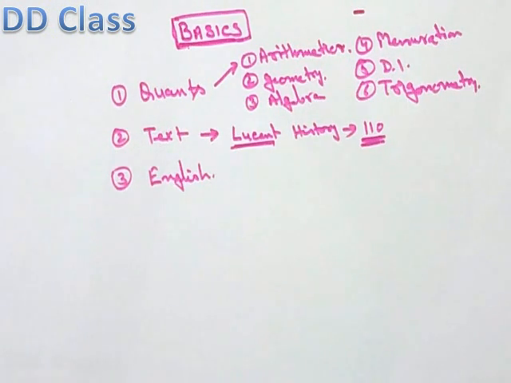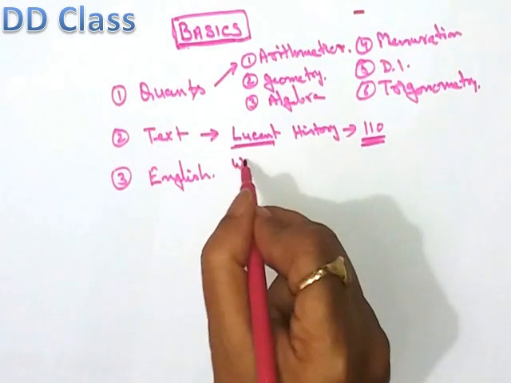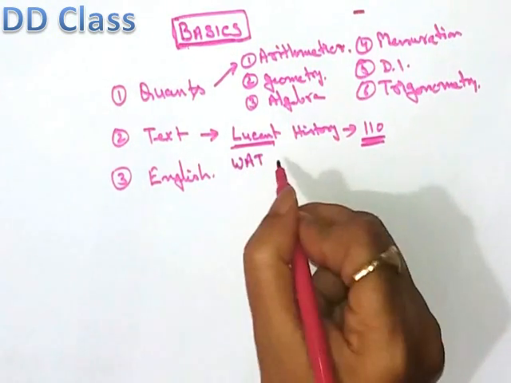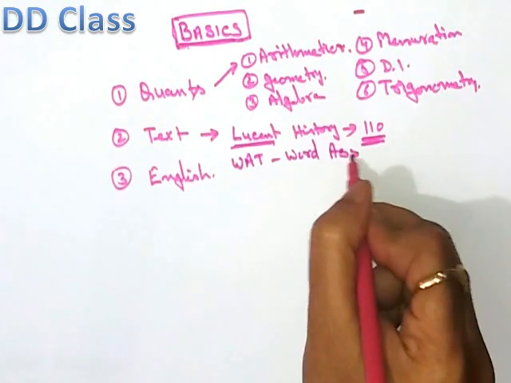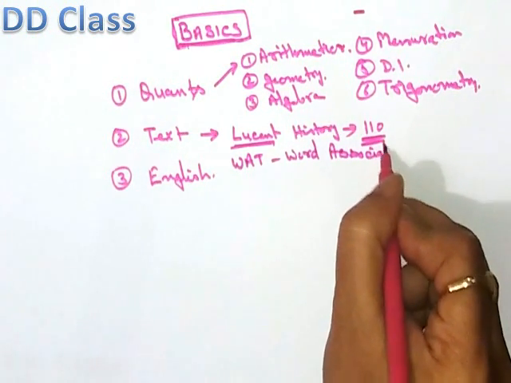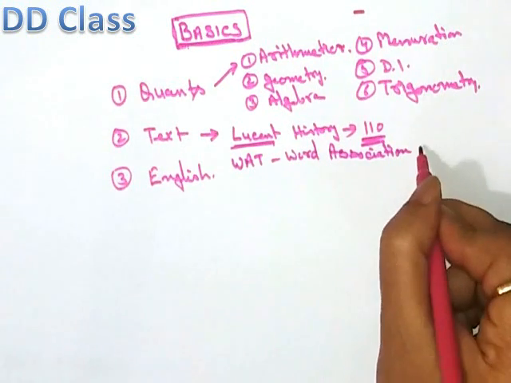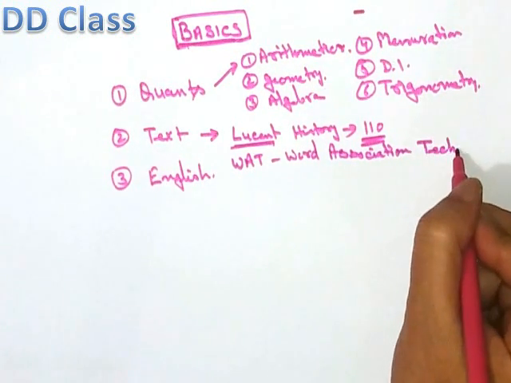Our learning process will be scientific. What we call WAT, W-A-T, is the word association technique. I know this is a completely new concept for you, but it will help you in a big way.